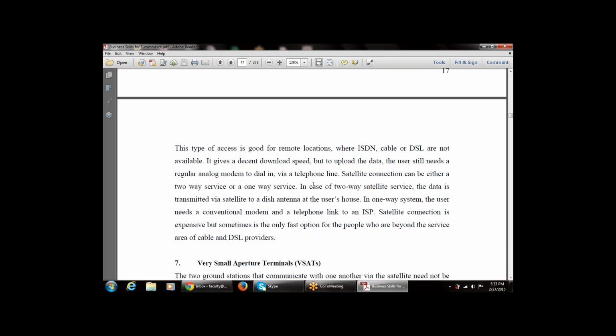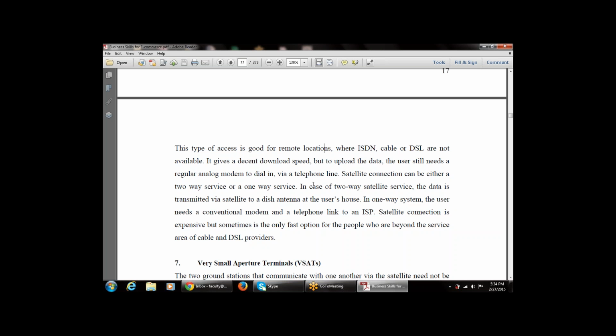Satellite connections can be either a two-way service or a one-way service. In case of two-way satellite service, the data is transmitted via satellite to a dish antenna at the user's house. So whenever we use the two-way satellite service, the data is transmitted via the satellite connection to the dish antenna at the user's house.